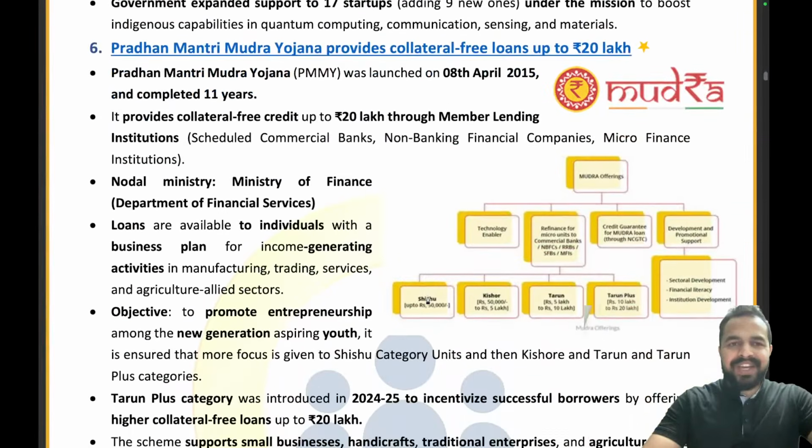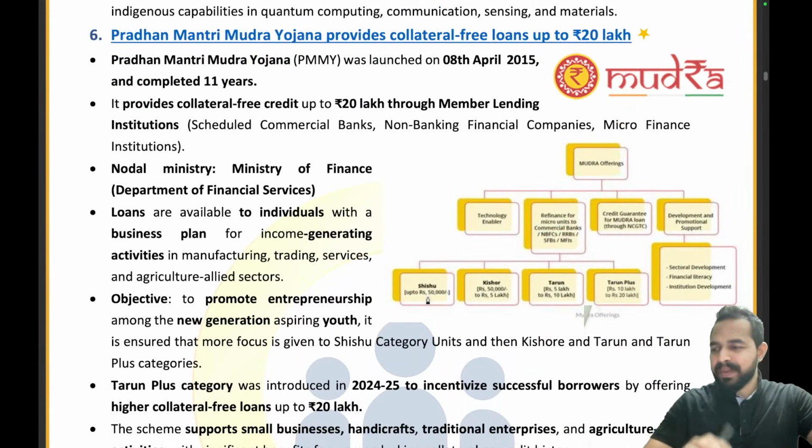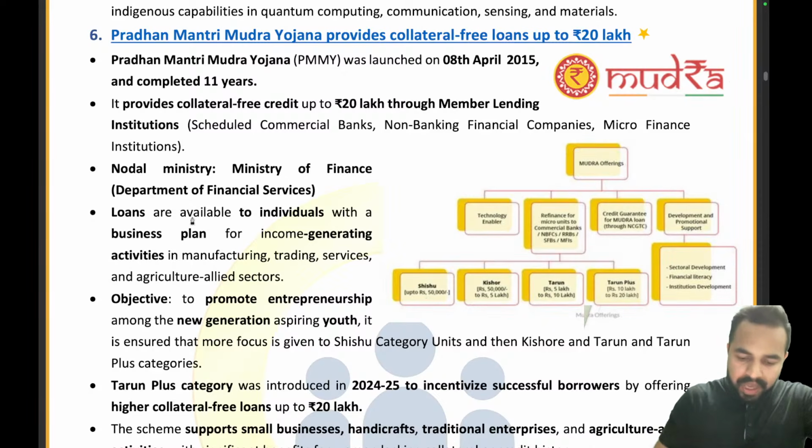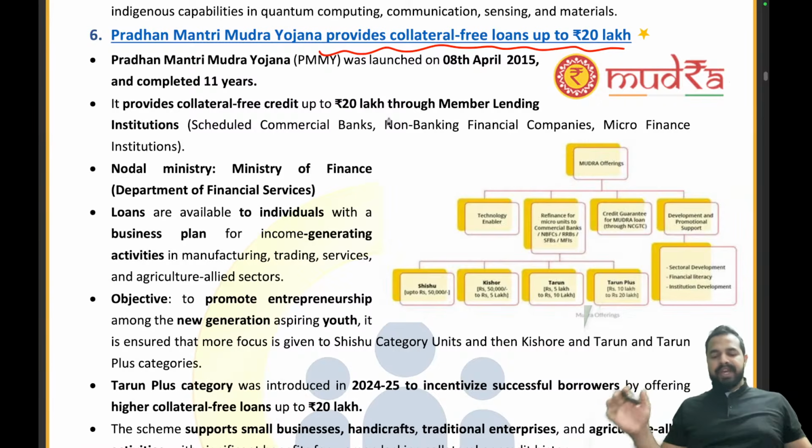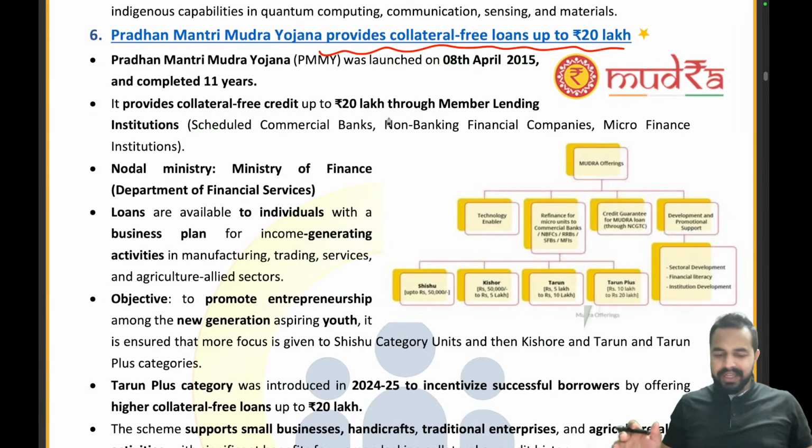Now let's move on to the next article. That is, Pradhan Mantri Mudra Yojana provides collateral free loans up to rupees 20 lakh. So my dear friends, before directly moving on to the key details of this big scheme, we have to understand it with the help of a very, very small example.